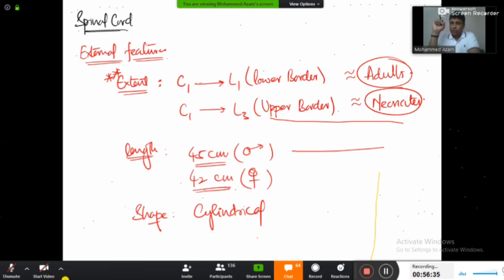But guys, the problem is it is not uniformly cylindrical throughout the length. Throughout the complete length of the spinal cord, it is not uniformly cylindrical. What do you mean by that? If you see the complete length, 45 centimeters, it's not the same cylindrical shape. At two places, the spinal cord will be a little bit